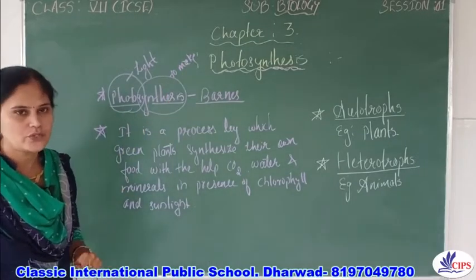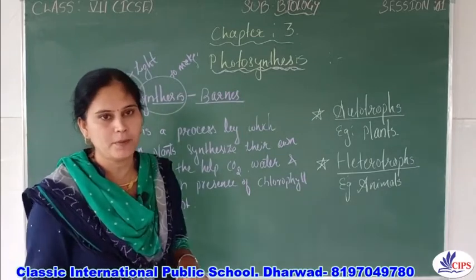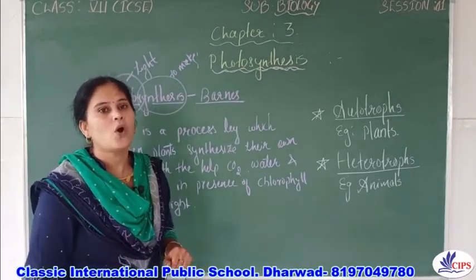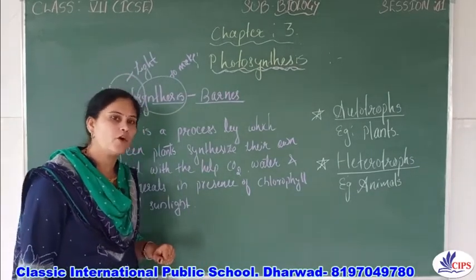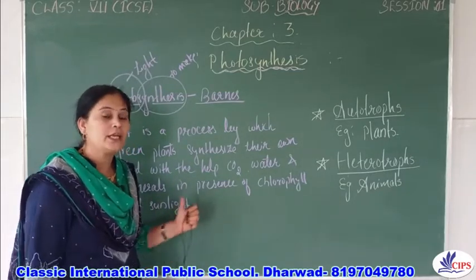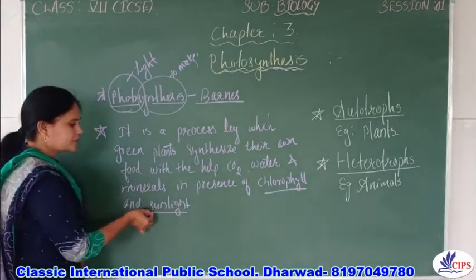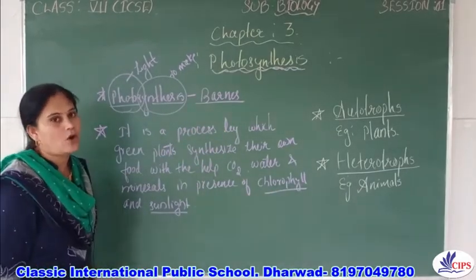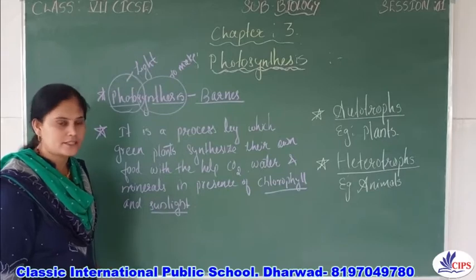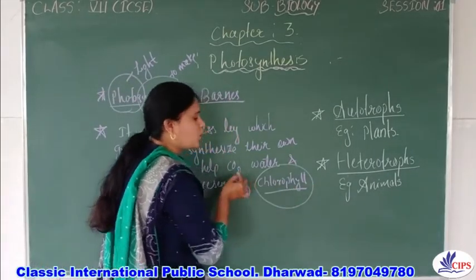So what is photosynthesis? It is a process by which the green plants prepare their own food with the help of carbon dioxide, water, minerals in presence of chlorophyll and sunlight. And you know what is chlorophyll?